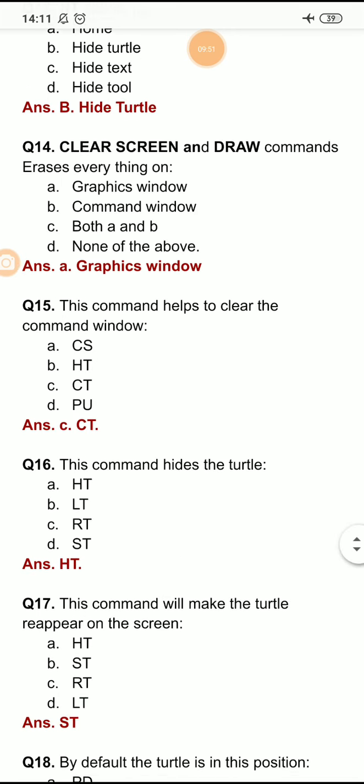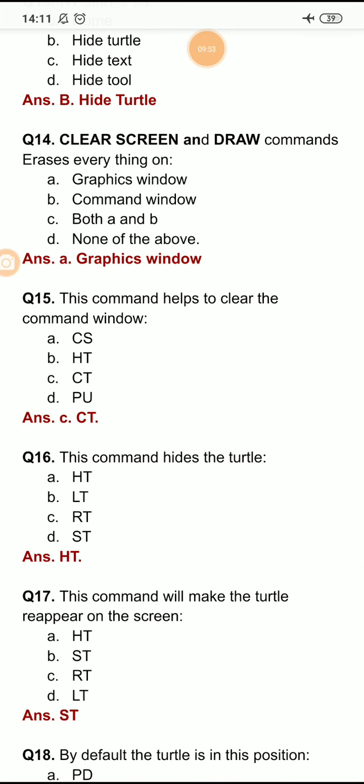Question number 14: clear screen and draw commands erase everything on, option A is graphics window, option B is command window, option C is both A and B, and option D is none of the above. Now clear screen will clear the screen.